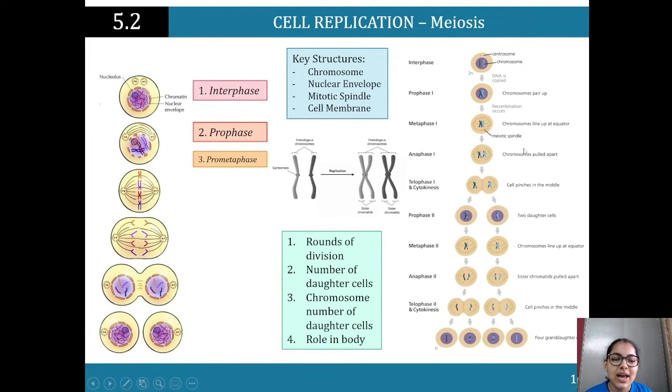Again, sorry about that. But like I said, I'm going to speak a bit louder so hopefully you're able to hear me okay. So we've got chromosomes that line up at the equator.